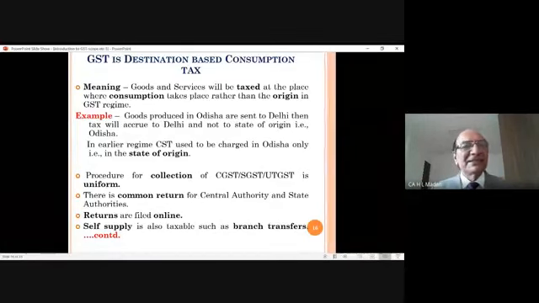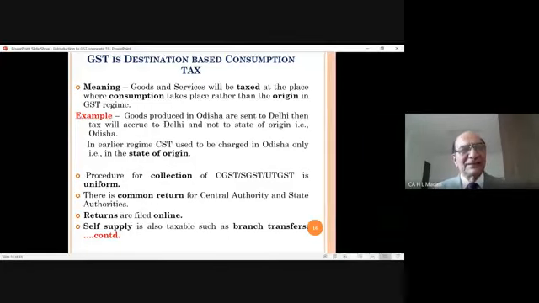In the pre-GST regime, whenever we used to sell goods, the state from where the goods were going used to collect tax on that, and that money used to be retained by it. That was called tax at the state of origin. Tax was payable to the state of origin.